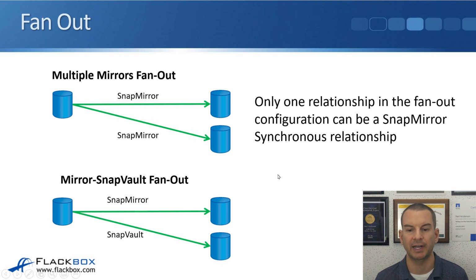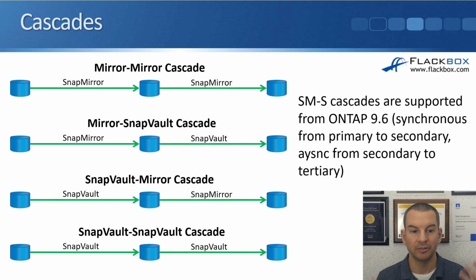When you do fan out, only one relationship in the fan out configuration can be a SnapMirror synchronous relationship. So you could replicate out to one destination synchronously. You could still replicate out to up to another 7 other destination volumes, but those would be asynchronous relationships.